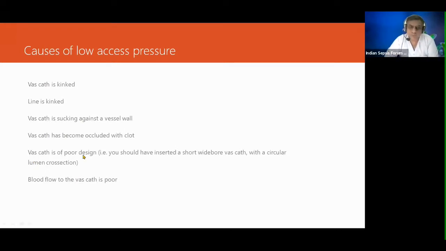The catheter could be of poor design or there could be some malfunction of the catheter. You could have inserted a short wide-bore catheter with a circular lumen cross section. The lumen is not on the sides, but it's a circular lumen, rarely used nowadays, but we should be aware. Or the blood flow to the vas cath is poor. It could be positional, it could be low blood pressure also, which is causing this.